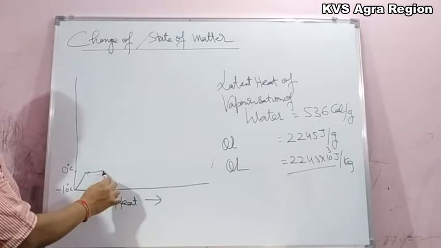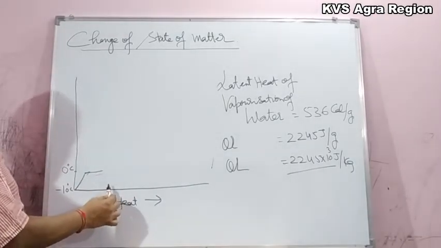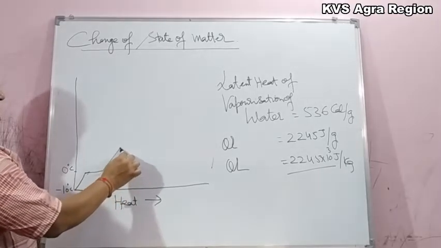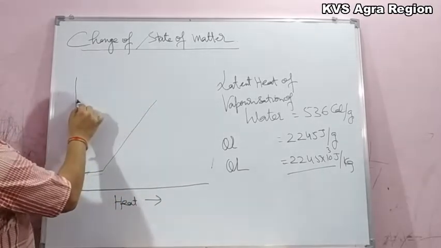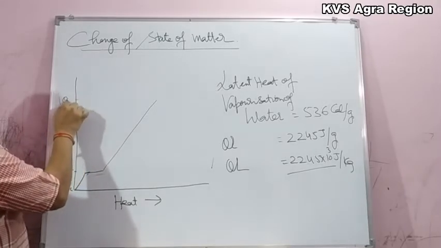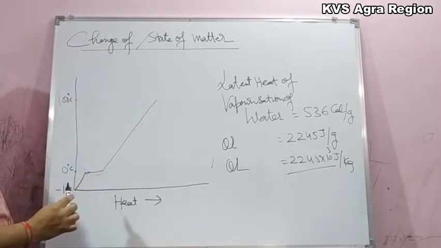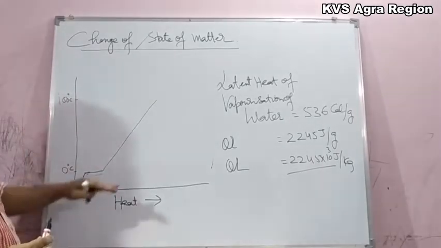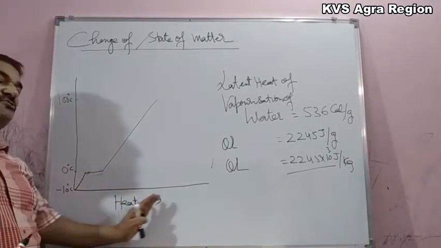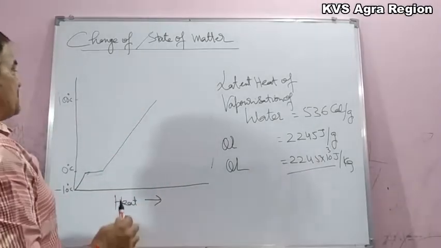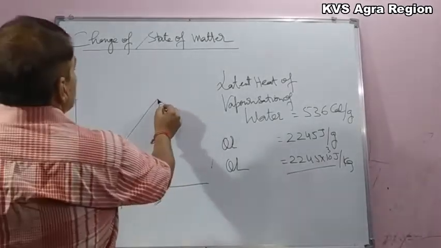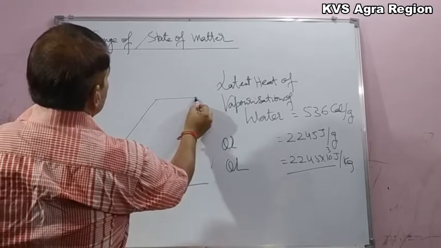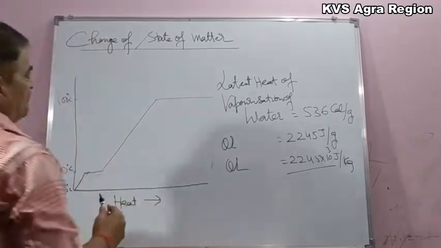Then the temperature will start increasing if we further supply heat, and it will increase up to 100 degrees Celsius. Once the temperature reaches 100 degrees Celsius, if we continue to supply heat, the temperature remains 100 degrees Celsius, but over this part, water converts into steam.